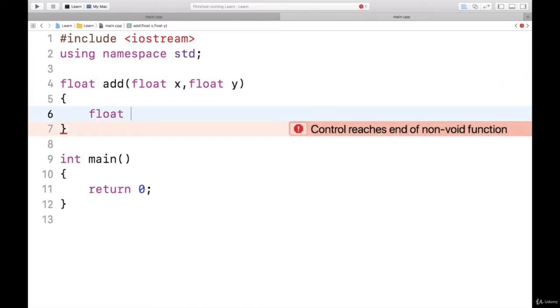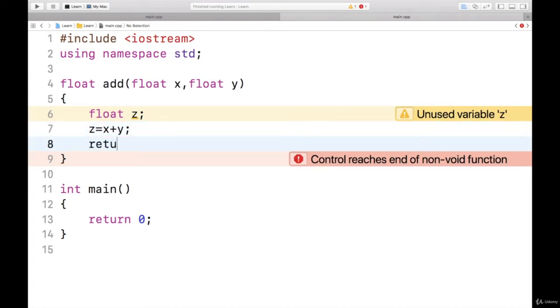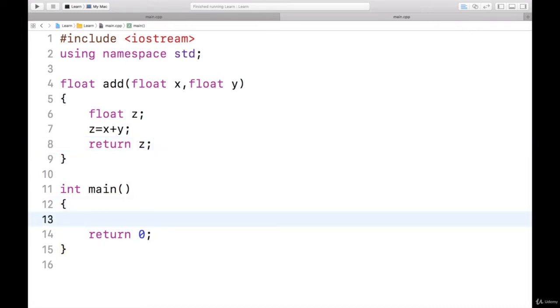So here I will take one temporary variable, then z assign x plus y and return z. So this will add x and y values and store the result in z, and then it will return the value of z. So here in the main function I want to call that add function.